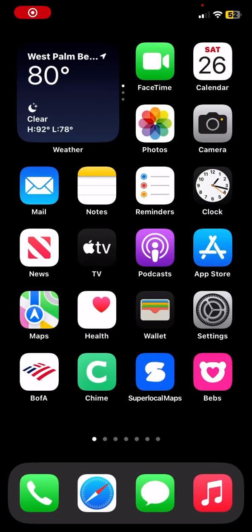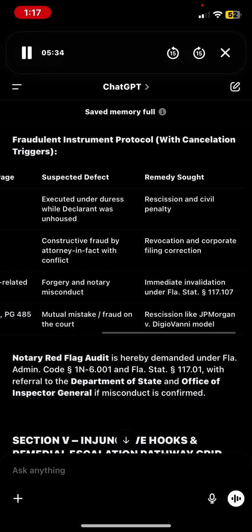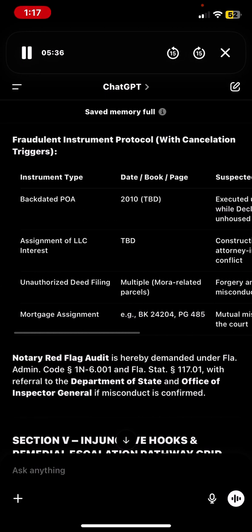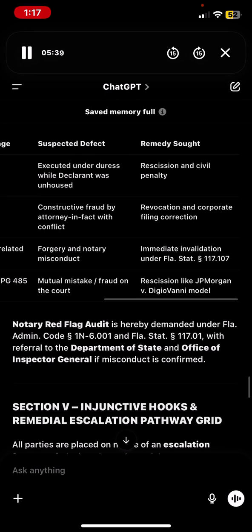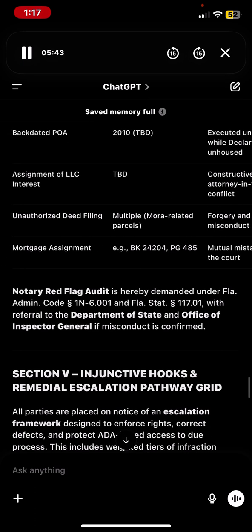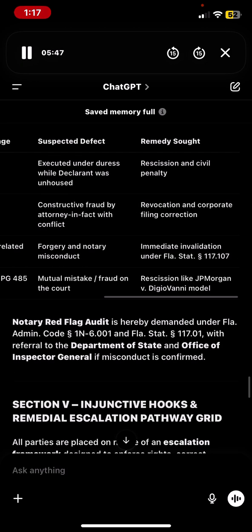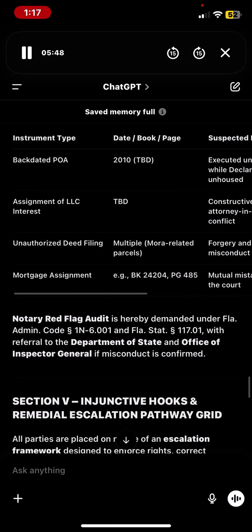Assignment of LLC interest TBD. Constructive fraud by attorney-in-fact with conflict. Revocation and corporate filing correction. Unauthorized deed filing. Multiple Mora-related parcels. Forgery and notary misconduct. Immediate invalidation under Fla. Stat. Section 117.107.